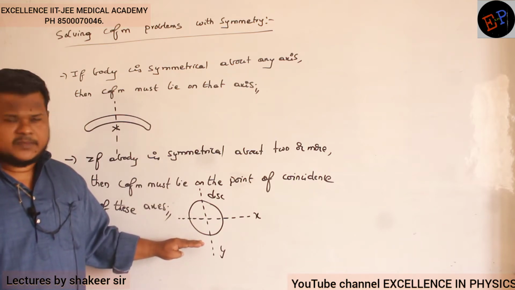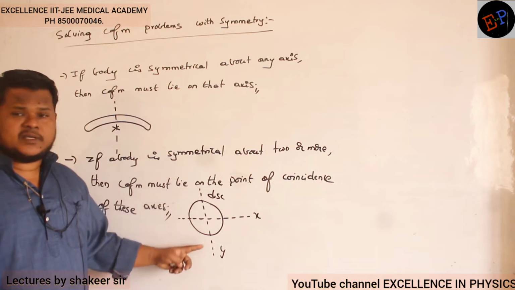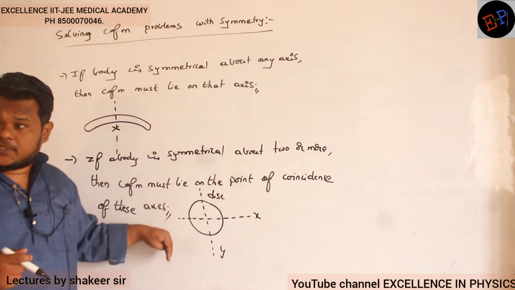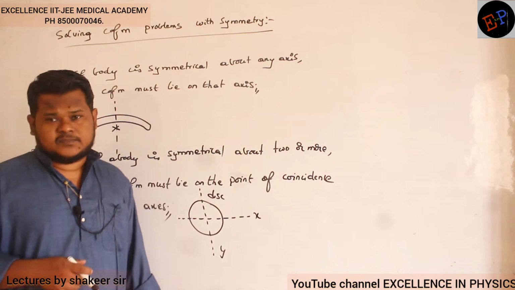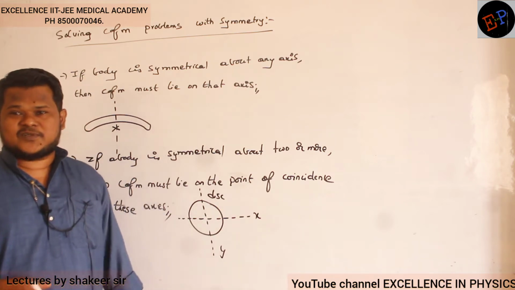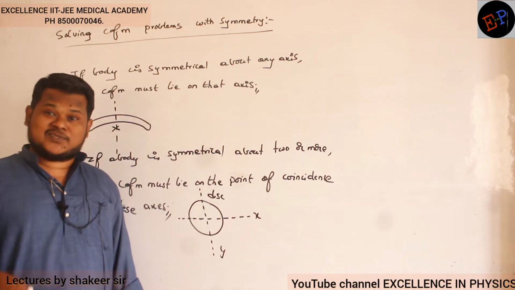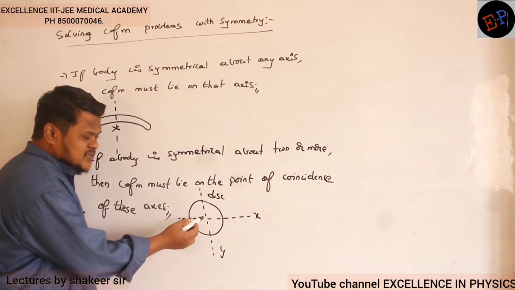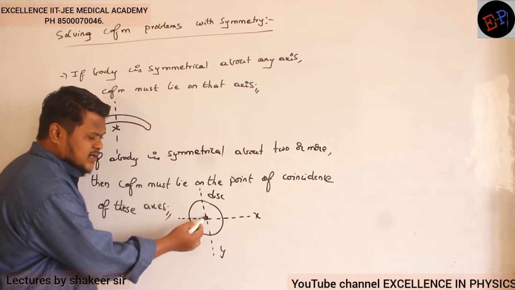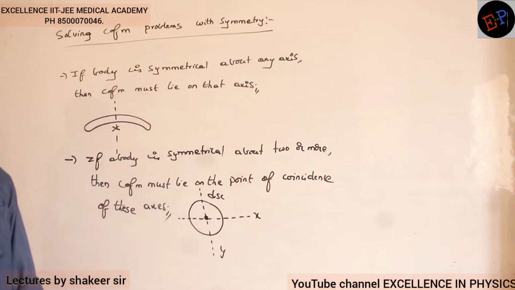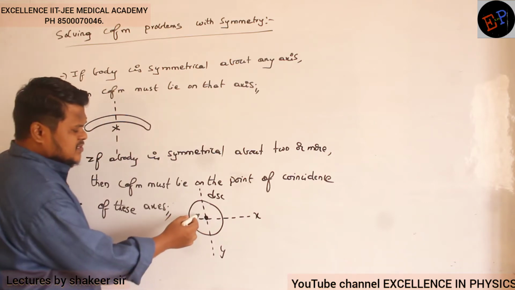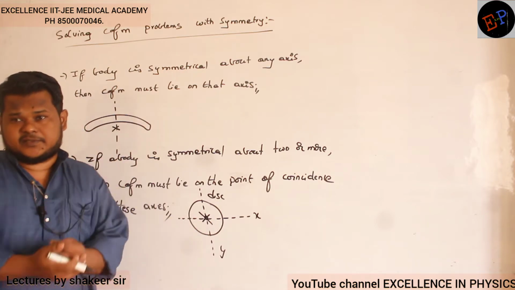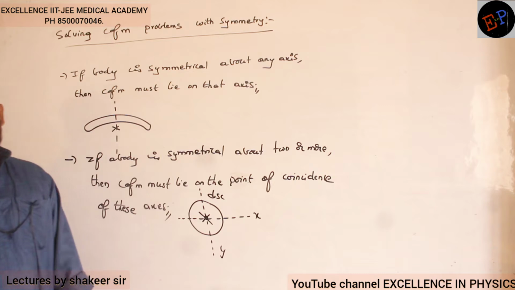Are you able to understand? Similarly, the disc is symmetrical about y-axis also, because the right side of the disc and left side of the disc are symmetrical. So finally, where should center of mass be present? It should be present on x-axis and y-axis at the same time. It is possible only when center of mass is present at the intersection of these two axes. So center of mass is present at the point where these two axes meet each other. So this is the position of center of mass.